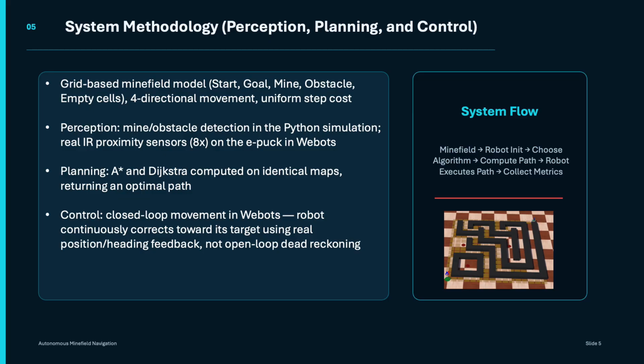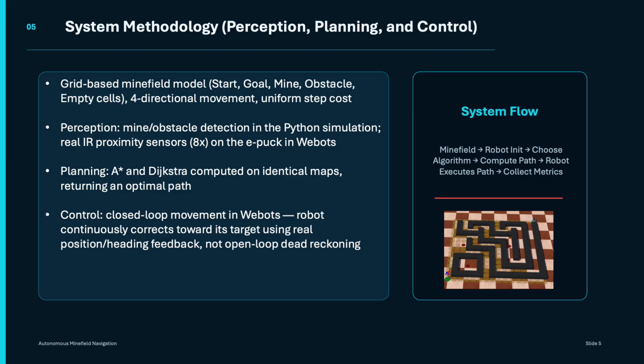This turned out to be more interesting than we expected because early on we tried having the robot estimate its movement just purely based on counting wheel rotations, but that approach slowly drifted the robot off course for the longer paths. So instead, we built a closed loop control system where the robot continuously checks its position and heading and, checking those, it corrects itself towards the target the whole time that it's moving.